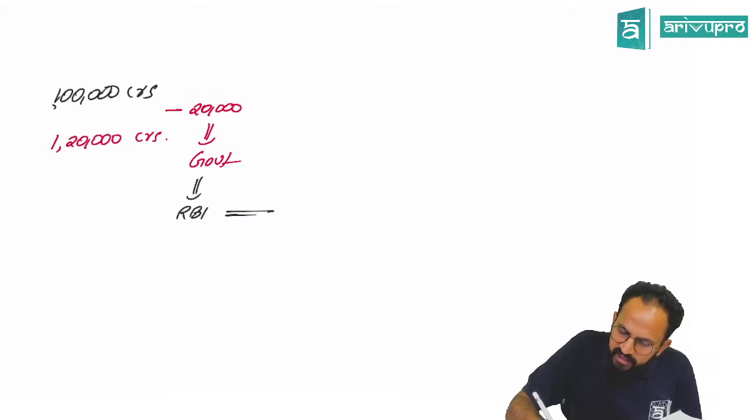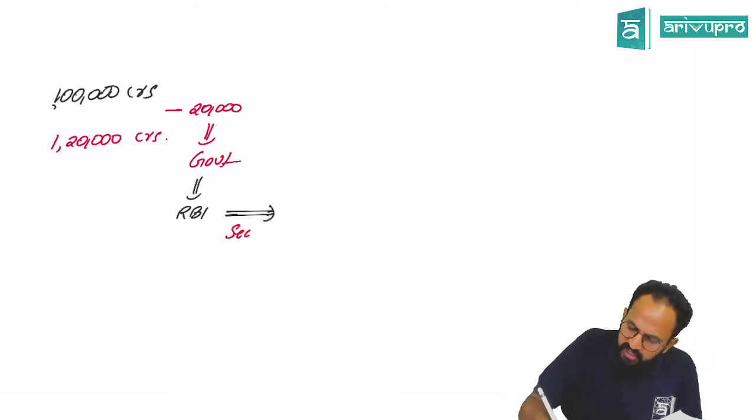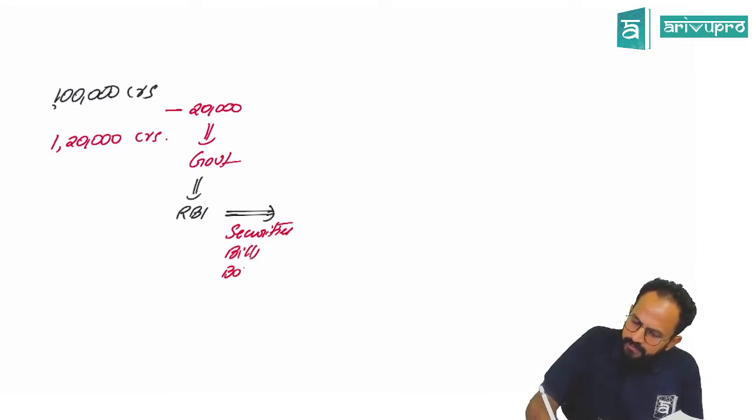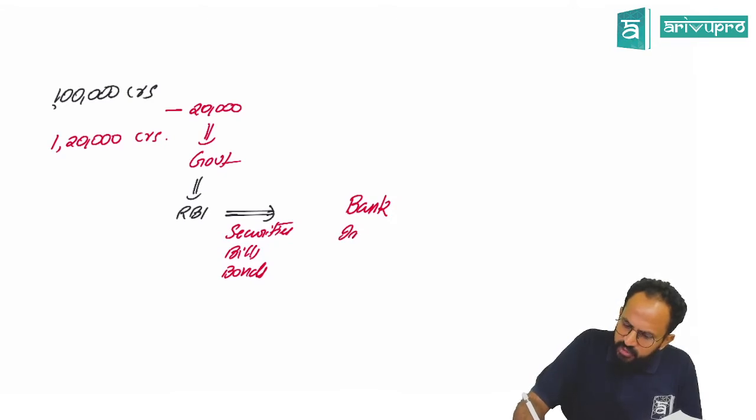RBI arranges this deficit money by issuing certain securities, certain bills, certain bonds to various people. One among them is banks, certain institutions.